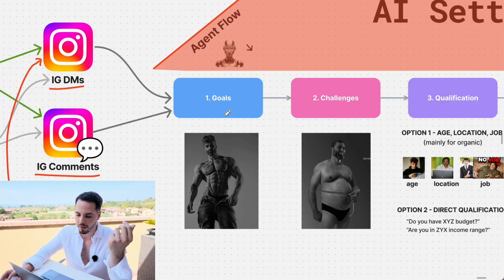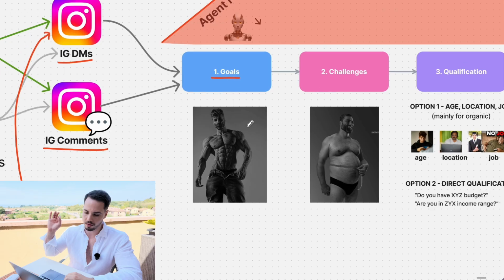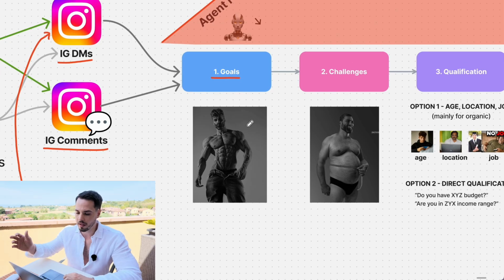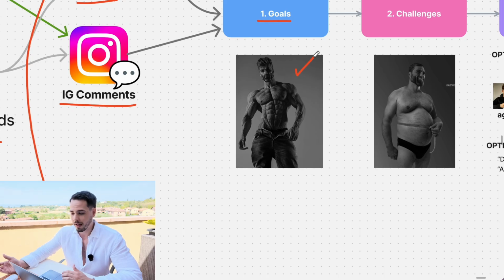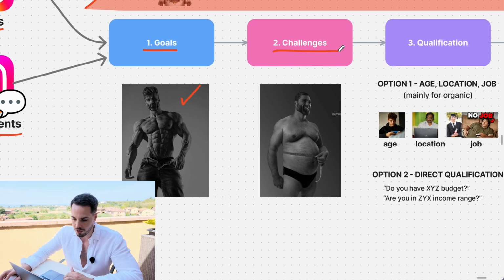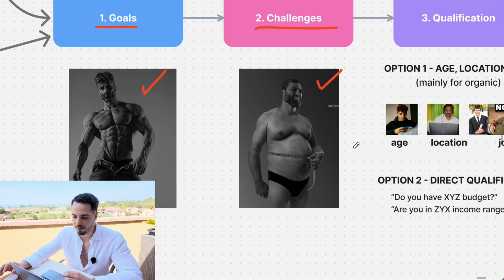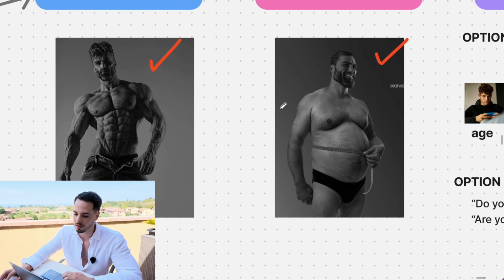Obviously, at the beginning, we want to ask what their goals are. This needs to match your offer as well. Just for the reason of simplicity, I put a fitness example in here. Everybody wants to look like GigaChad, so that's their goal. The AI uncovers that, and then it asks about what their challenge is, how long they've been struggling with it, what they have tried in the past. Oh, I'm fat. Oh, I'm lazy. Oh, I'm not consistent. Oh, I don't know what to eat, but I want to look like GigaChad.